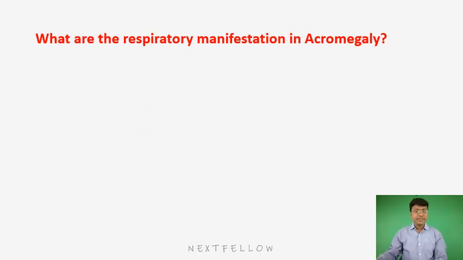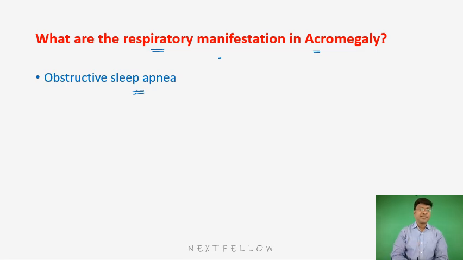Next, what will be the respiratory manifestations in acromegaly? There is an increase in the soft tissue even around the respiratory tract, that is, the soft tissue of the chest wall is also increased. That can cause compression of the respiratory tree, and that is the reason why the individual can develop obstructive sleep apnea. So that will be the respiratory manifestations in patients with acromegaly.